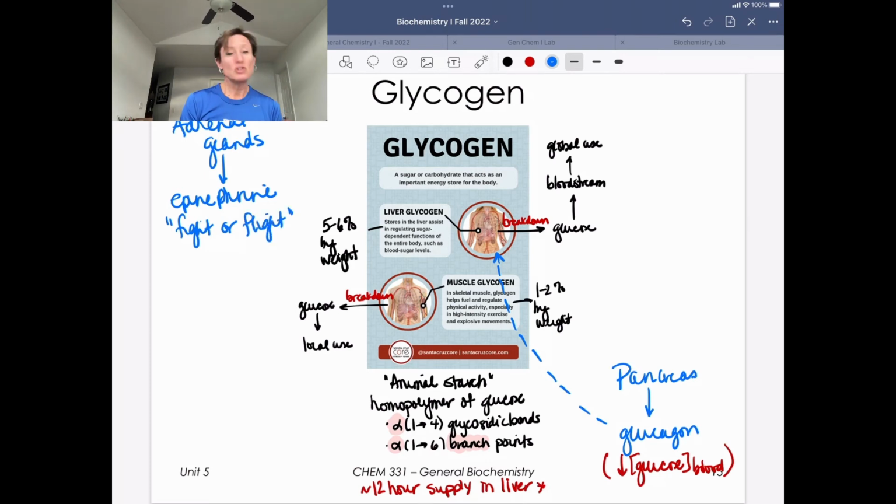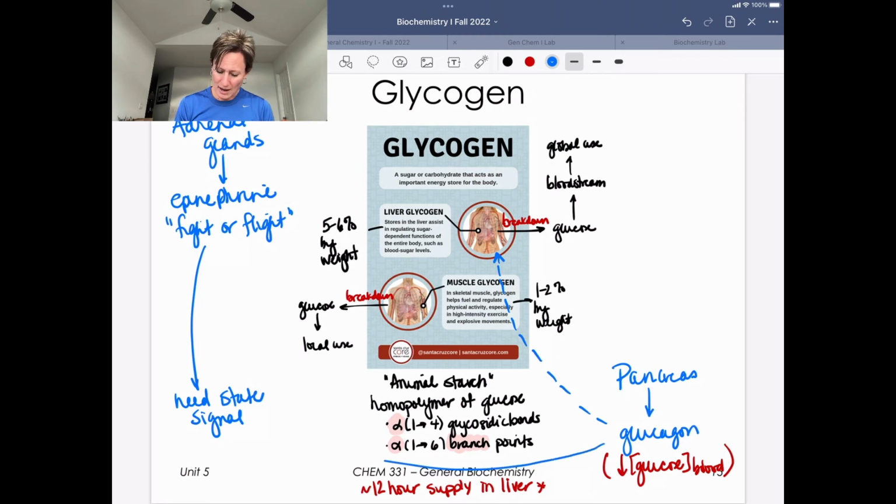So if you find yourself in a situation where you need energy to either fight or run away, your adrenal glands are going to produce epinephrine. And importantly, I want you to know that this is a need state signal. And we can also map on that glucagon is a need state signal.